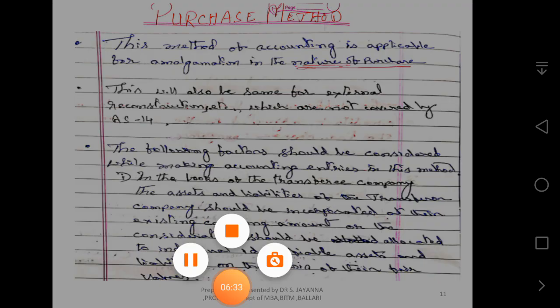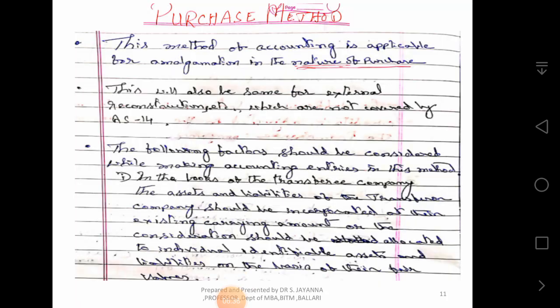Now we shall move on to the purchase method. So far we have discussed the pooling of interest method. Now we move on to the purchase method. This method of accounting is applicable for amalgamation in the nature of purchase.